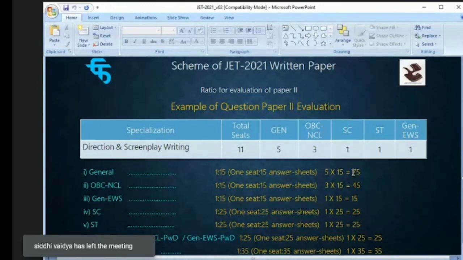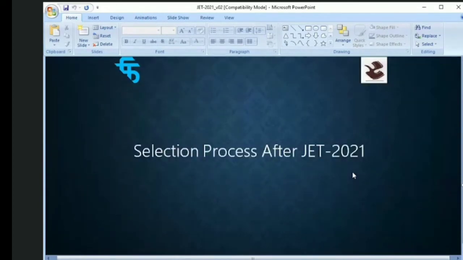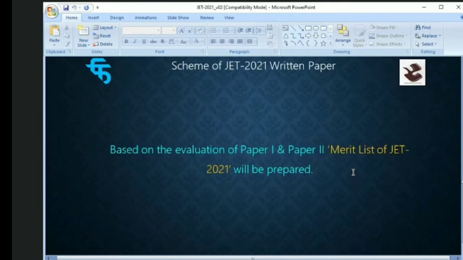It is all written on the portal. Just go and have further clarification. Based on the evaluation of paper 1 and paper 2, the merit list of JET 2021 will be prepared. And after this JET 2021, we will have a selection process, which is a second stage after the JET 2021. So JET 21 finishes here at this particular point when we have the merit list of JET 21.